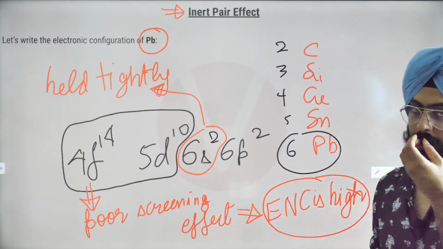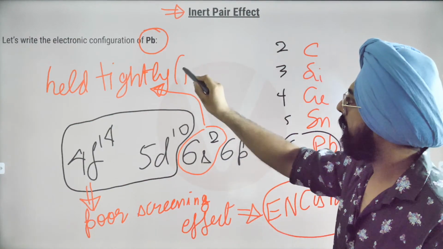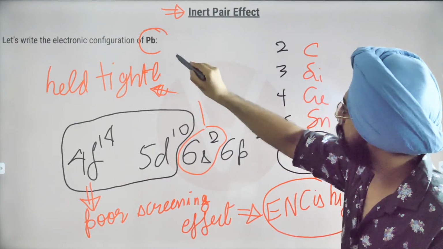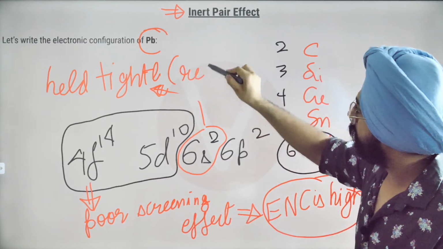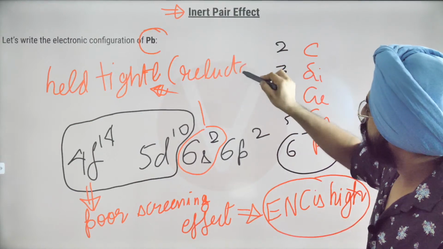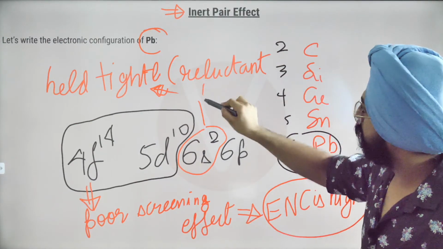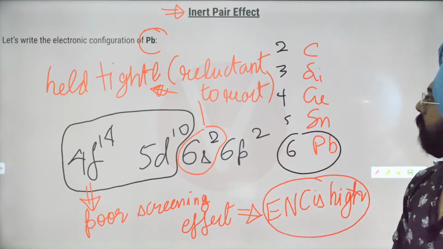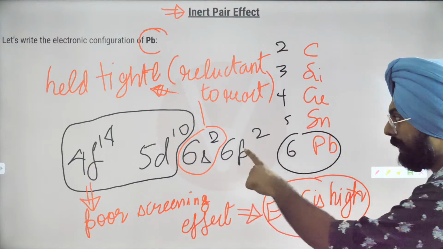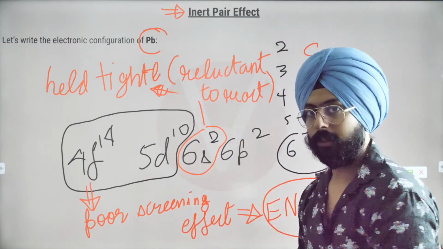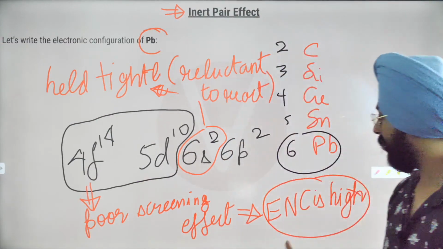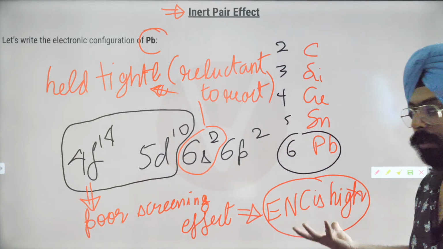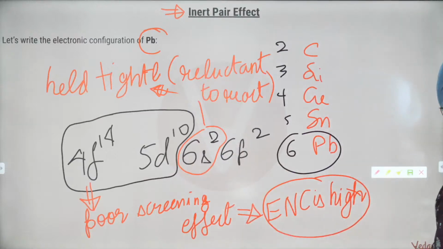These 6s2 electrons are essentially reluctant to react. Reluctant to react. They don't want to react because they are held very tightly by the nucleus because of its high effective nuclear charge, because of the poor screening of 4f14 and 5d10 orbitals.